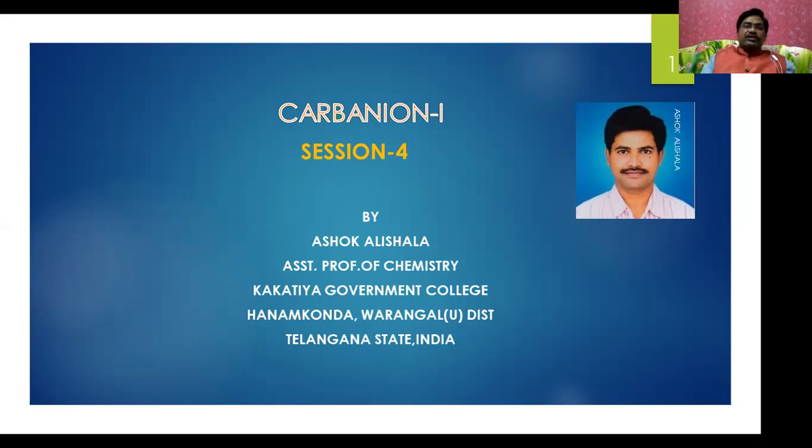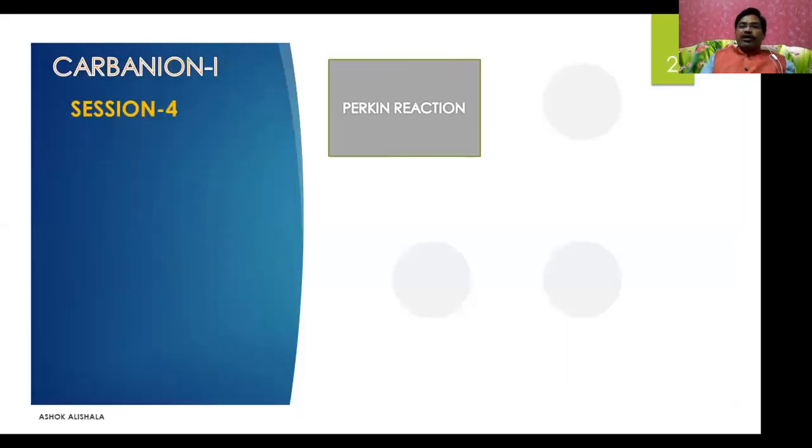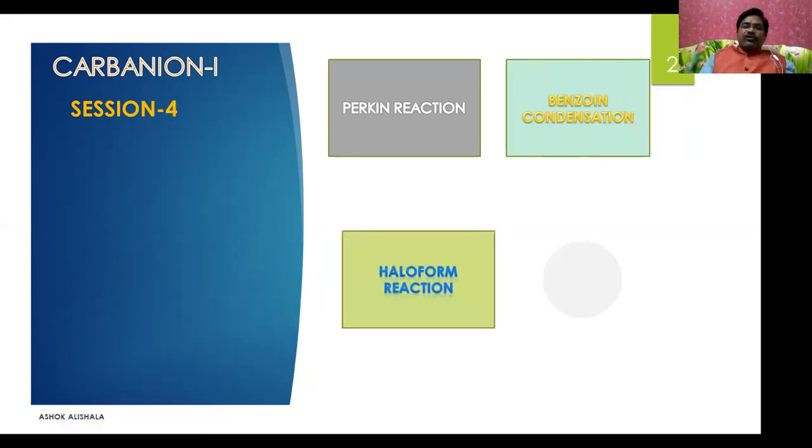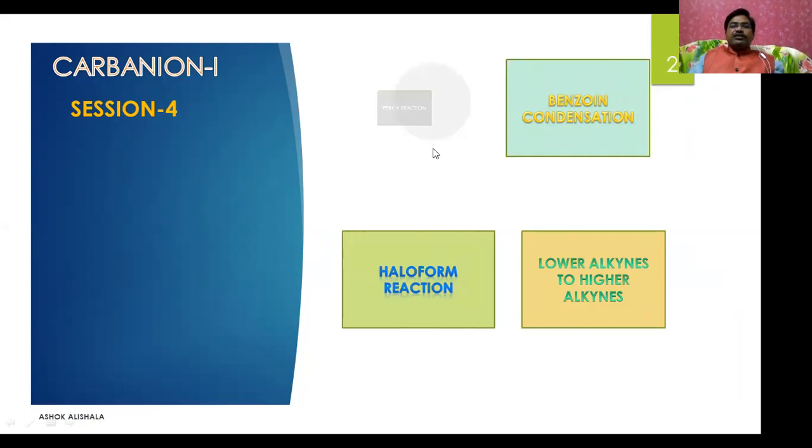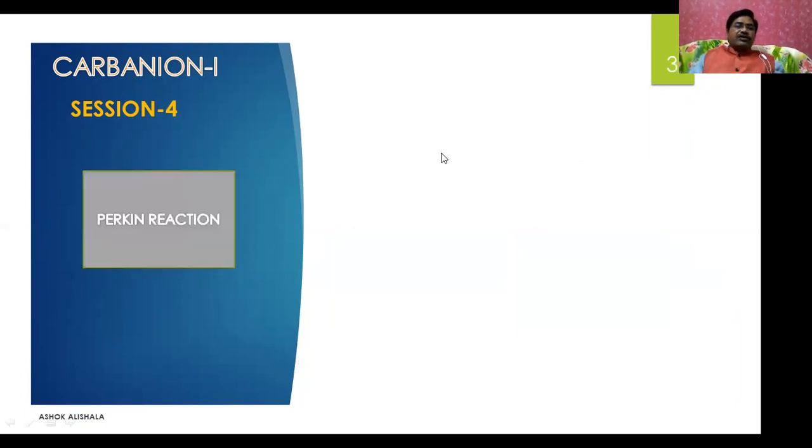Let us see what we are going to cover. Number 1 is the Perkin reaction. Number 2 is the benzoin condensation. Then the haloform reaction, and then how to prepare higher alkynes from lower alkynes. These are the topics we are going to discuss in today's session. The first one is the Perkin reaction. Let us see what this Perkin reaction is.